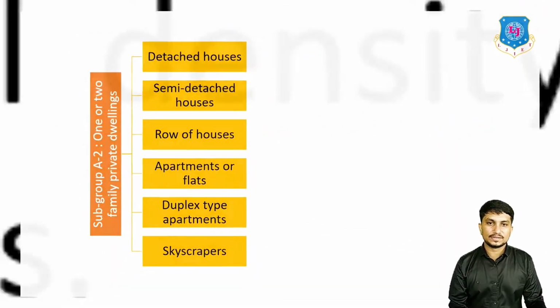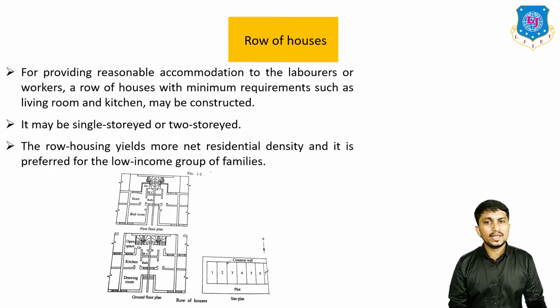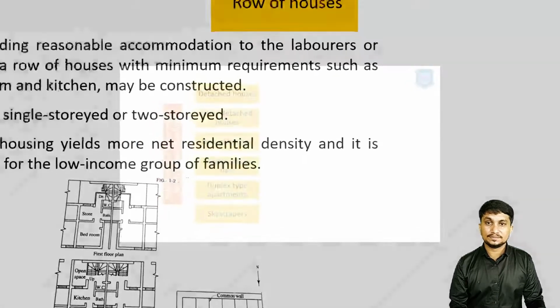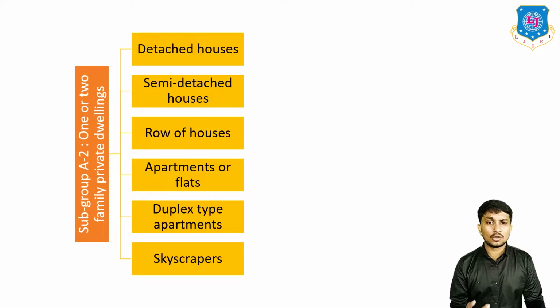Next is row of houses, or row houses. You can clearly see in this figure, in the site plan, units 1, 2, 3, 4, 5, 6, all six are connected with each other. This is called row houses, for providing reasonable accommodation to laborers or workers. A row of houses with minimum requirements such as a living room and kitchen may be constructed. This row of houses may be single-story or double-story building. Row housing yields more net residential density and it is preferred for low-income groups of families. This is all about row houses. Next is apartments or flats.